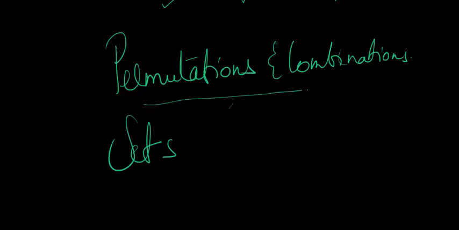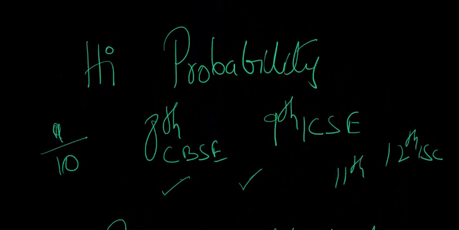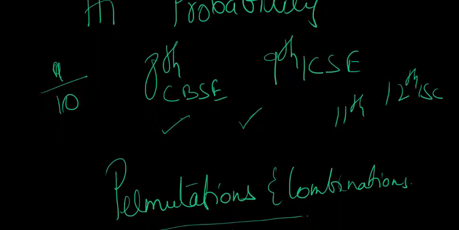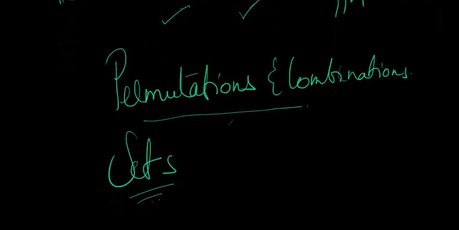You also need to know sets, the concept behind sets. Permutation combination, along with sets, along with probability, is a very good combination. And yes, it is a far more difficult chapter than any other chapter, because it involves a lot of logical thinking.